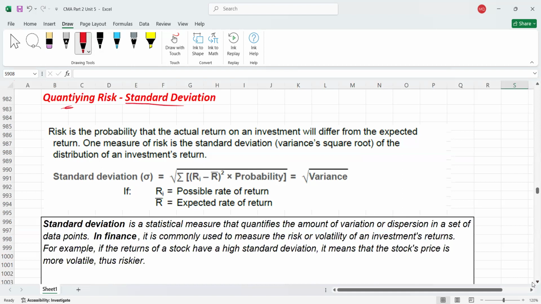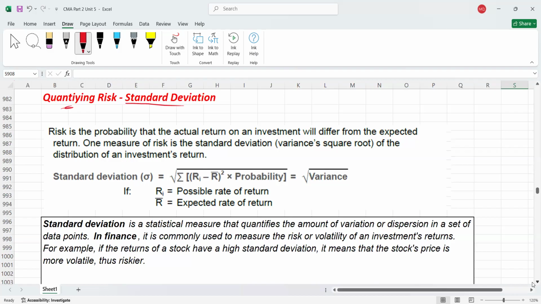Okay, so standard deviation, I'm going to tell you. I'll explain the formula also, how standard deviation is calculated, and then I'll show you simply the calculation figures also. Okay, standard deviations. We always use it to quantify the amount of variation, meaning the amount of variation from the average.